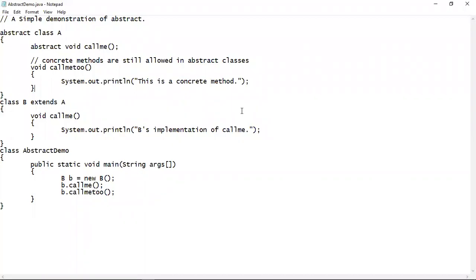So this is how the Java programming language implements the concept of data abstraction, where only the required information will be visible to them and the not so required information will be hidden from them. As we can see here, the not so required information is the method body of the call me method, which is not required to be written inside the A class, which needs to be written inside the B class. That's why we didn't write the method body of the call me method inside the A class. So this is how Java implements data abstraction.